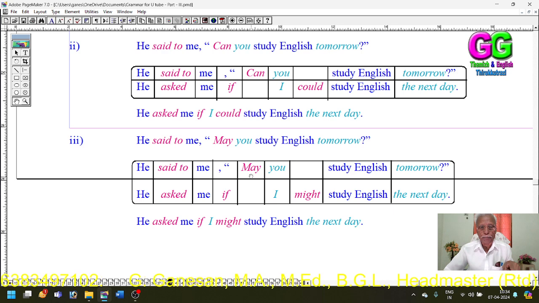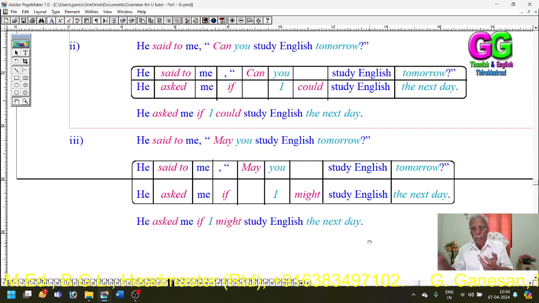May is changed into might and placed after the subject, and the verbs are kept as they are. Then the subject you refers to the second person, the hearer, which is me. So you has been changed into I. So the answer is: He said to me, "May you study English tomorrow?" He asked me if I might study English the next day.